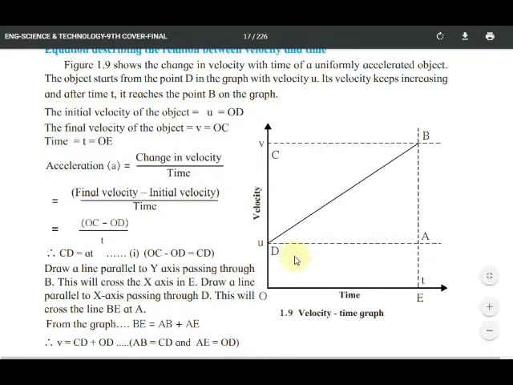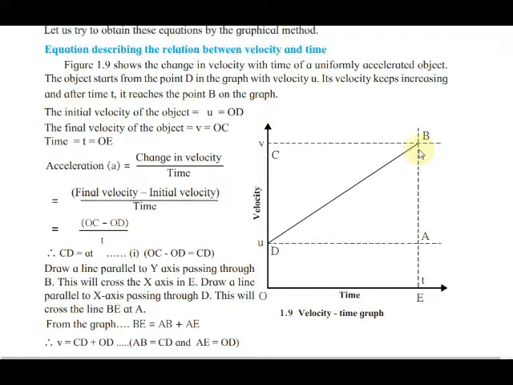Next, draw a line parallel to the y-axis passing through the point B. Here the line has been drawn passing through point B. Understood?